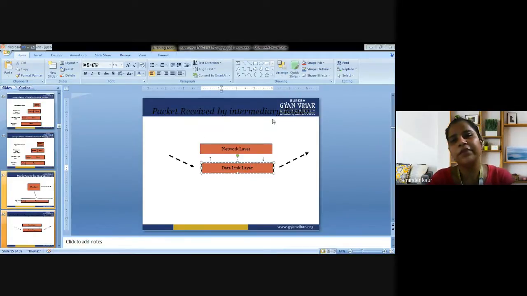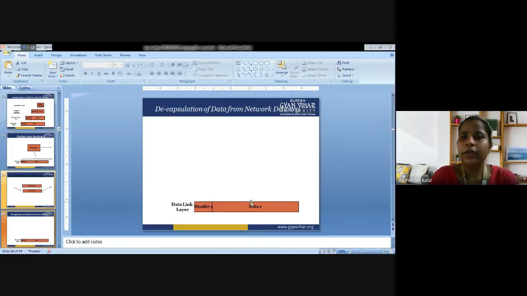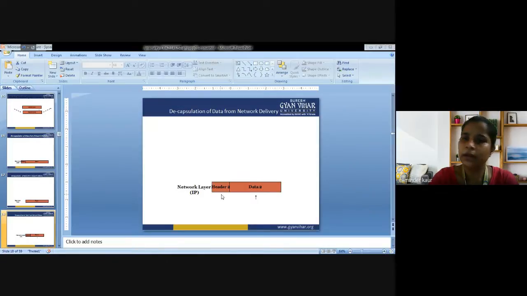The packet is received by the intermediate router. At the data link layer, there was header 1, and this is the data, so data 1 is there. Network layer, data 2, header 2. So this is the communication process. Network layer, data 2.